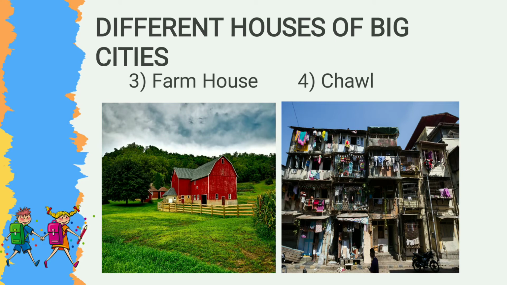The third type of house is the farmhouse. These are very beautiful. In the fourth picture, you can see a chawl. Poor people generally live in a chawl. In this chawl, most of the houses have a single room for all the work.